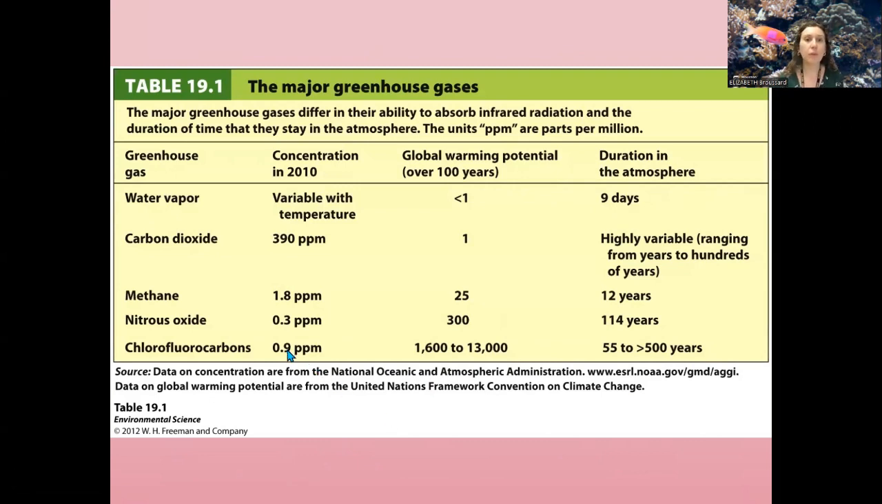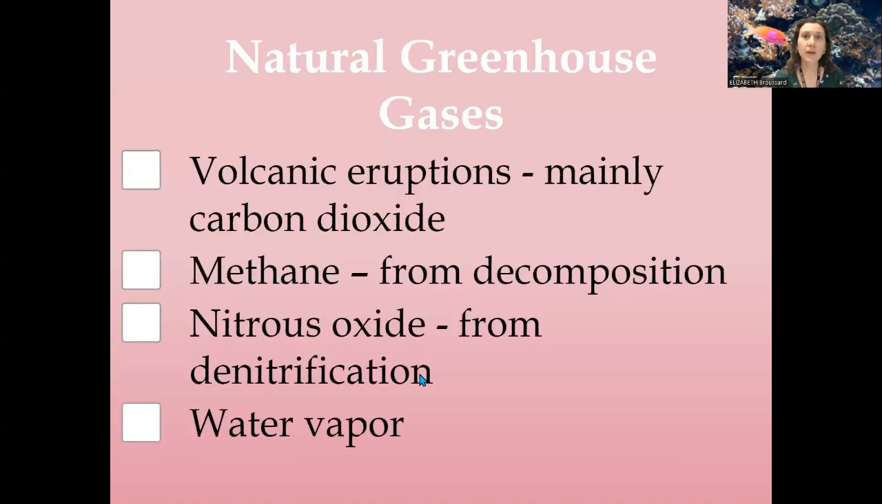Thankfully, they are only 0.9 parts per million concentration, at least in 2010. When we're thinking about carbon dioxide, that's usually the one that comes to mind when we're thinking about global warming and greenhouse gases. We do see that carbon dioxide, while its global warming potential is not as large, does have the greatest concentration of our greenhouse gases. So we're watching carbon dioxide, but we are also watching CFCs because of their giant potential for global warming.